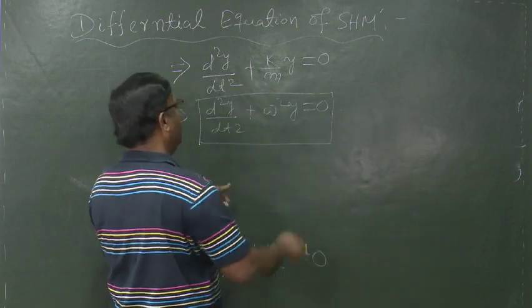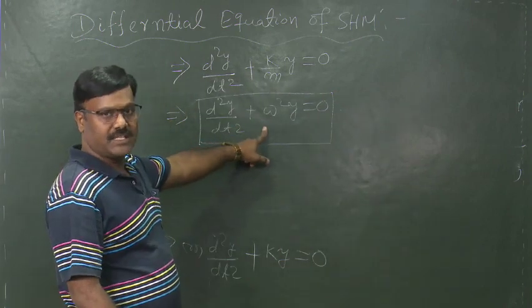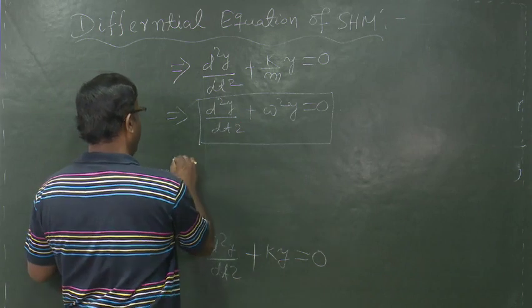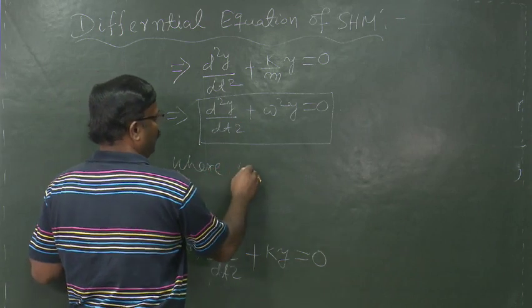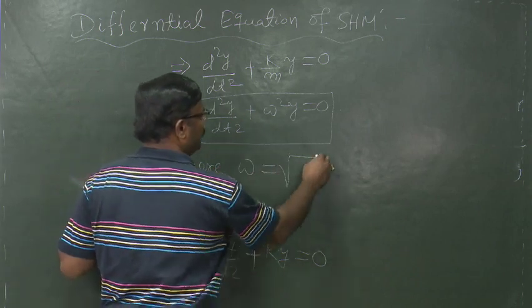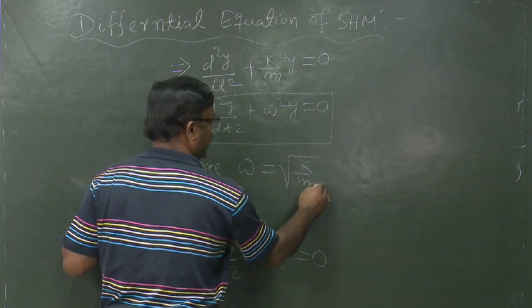This is the differential equation of SHM, where omega is equal to root over k by m.